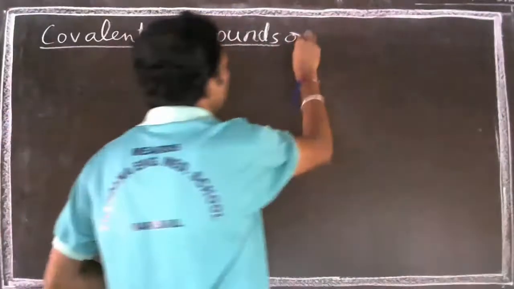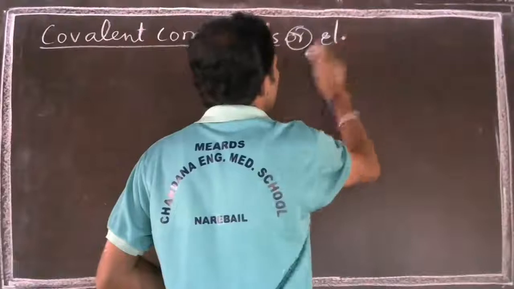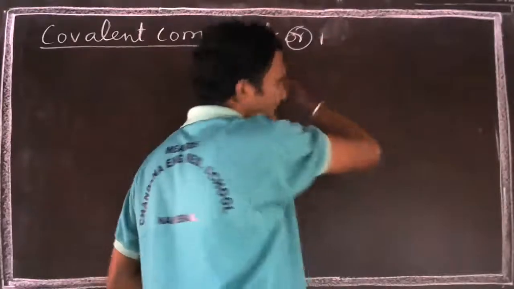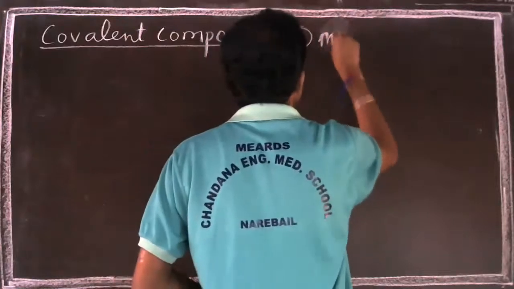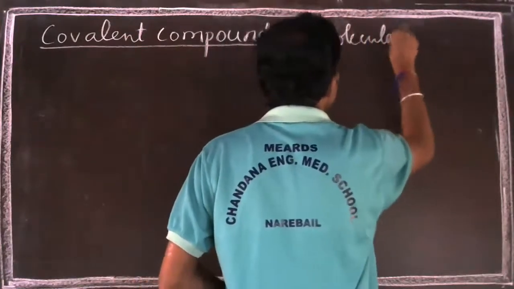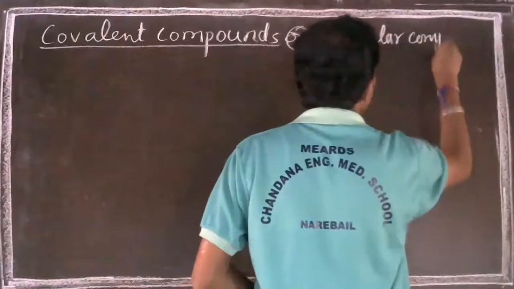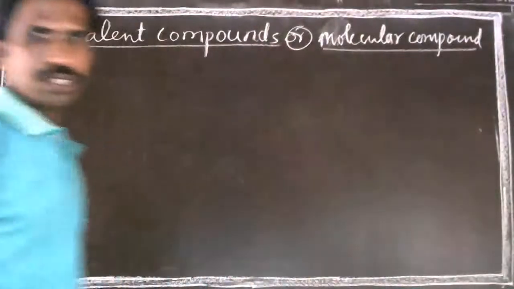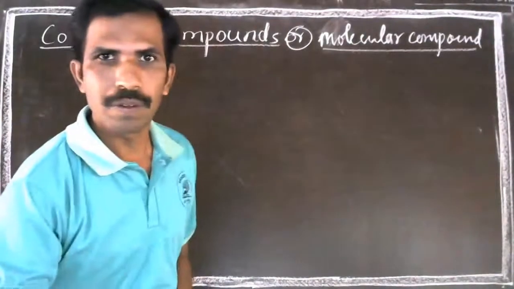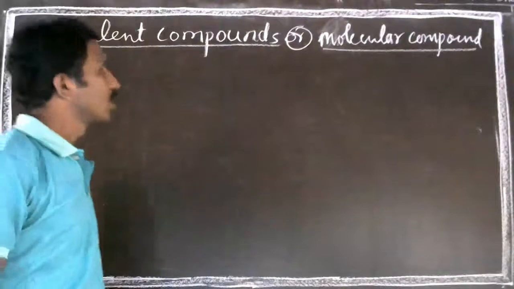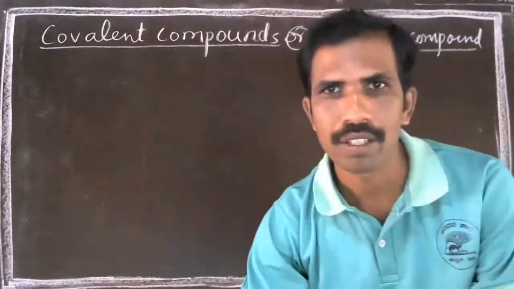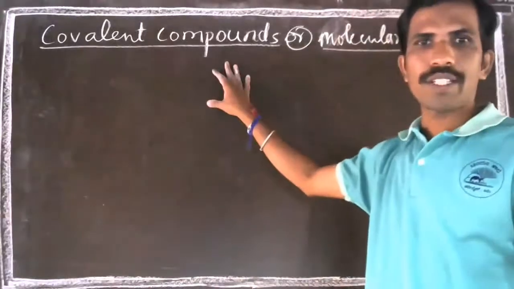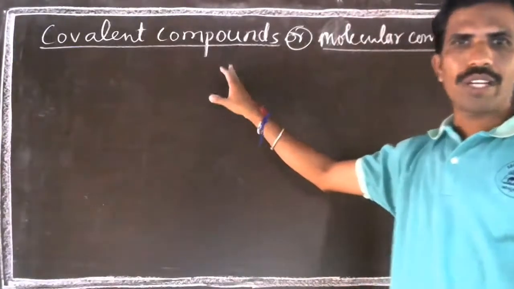Or we can call it a molecular compound. Compounds which are formed by covalent bond.